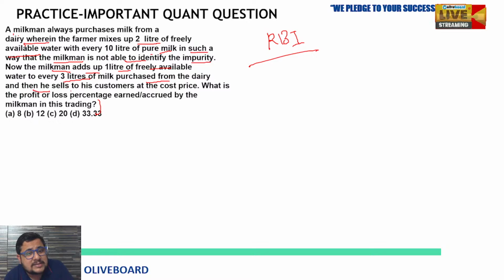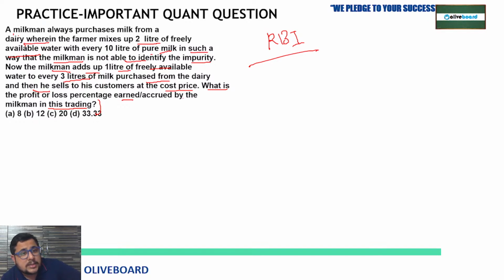Then he sells to his customers at the cost price. What is the profit or loss percentage earned by the milkman in this trading? That is what you need to calculate. It is profit only because he is mixing the water, and that is not mineral water, it is free of cost water.